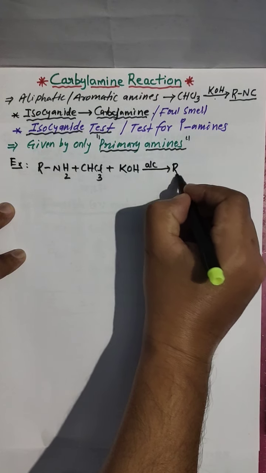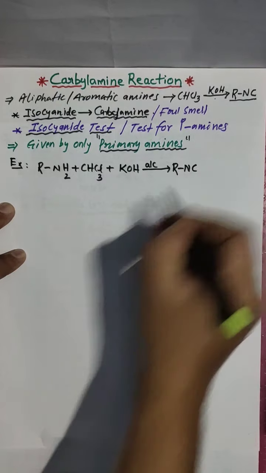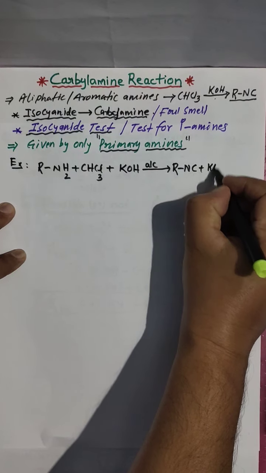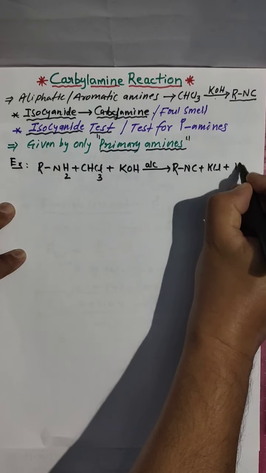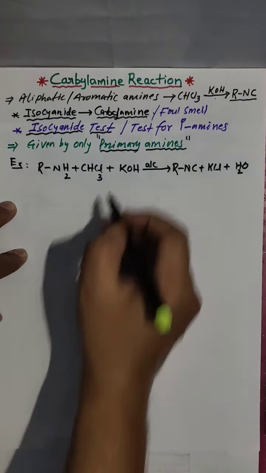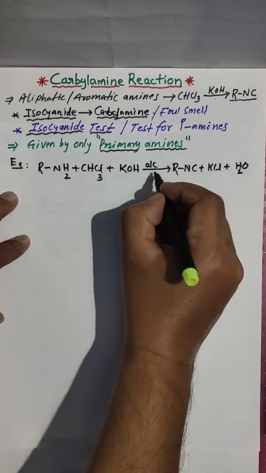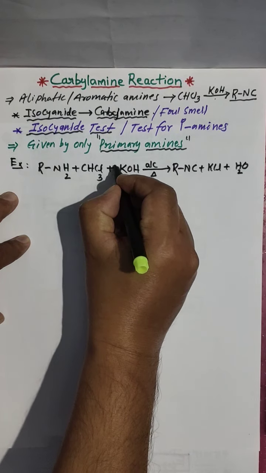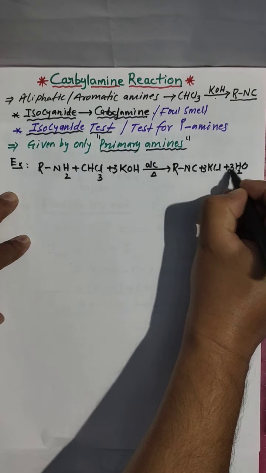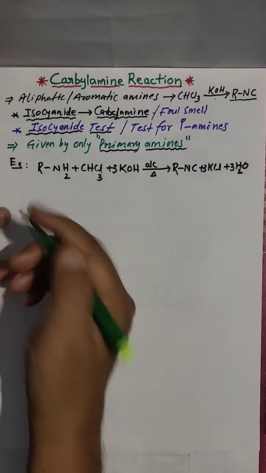RNH2 is converted to RNC, isocyanide, and the byproducts you get are KCl and water. To balance this, you have to heat the reaction and put 3 moles of KCl and 3 moles of water.